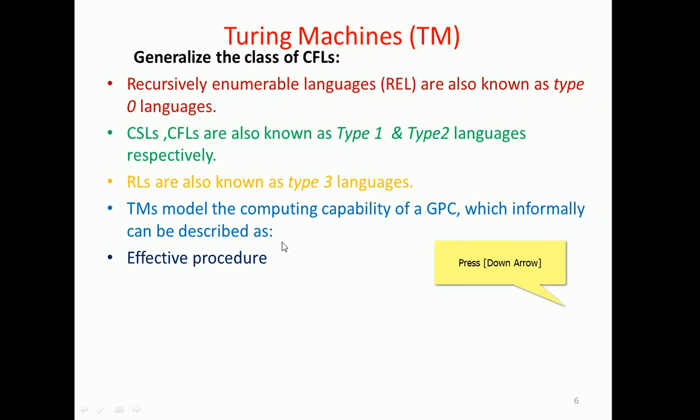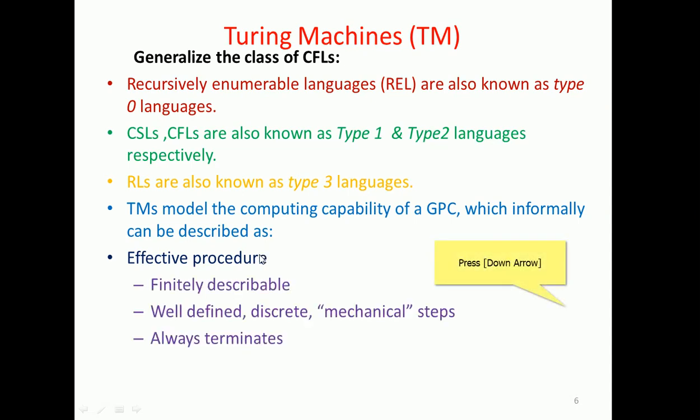The effective procedure means finitely describable steps in the algorithm, a procedure we have defined to provide a solution for a particular problem, using a finite number of steps.